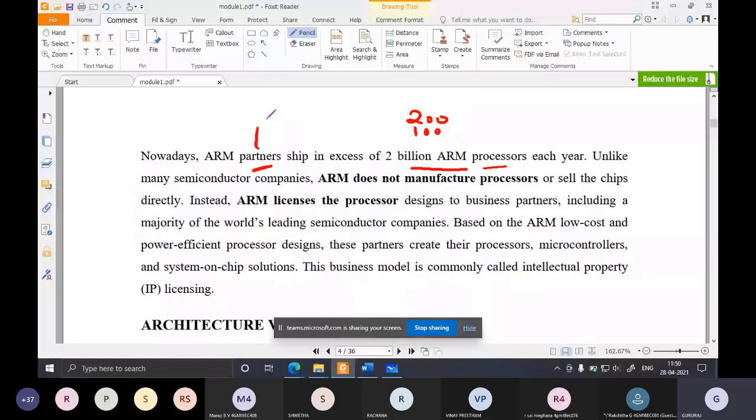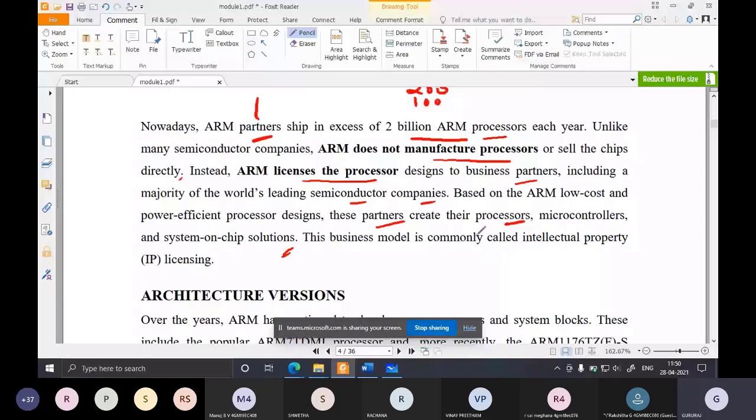So unlike many semiconductor companies, ARM does not manufacture microprocessors or sell the chips directly. That is what I told you. Instead, ARM licenses the processor. That's all. Processor designs to business partners, including a majority of world-leading semiconductor companies. Okay, so based on ARM low-cost and power-efficient processor designs, these partners create their processors, microcontrollers, and SoCs, system on chips.